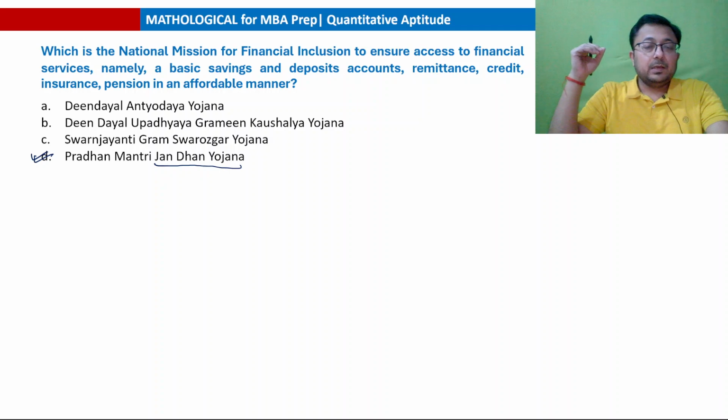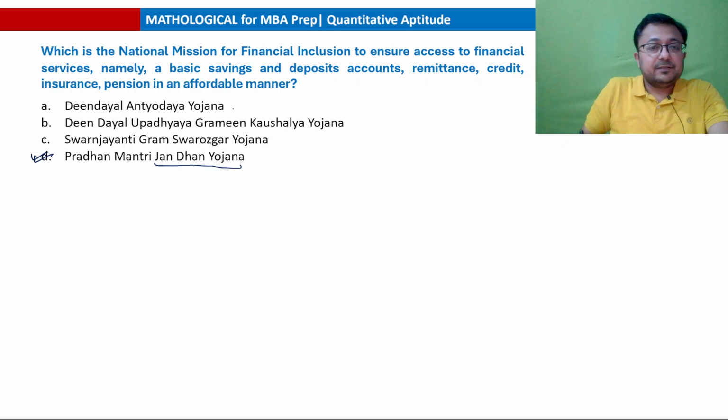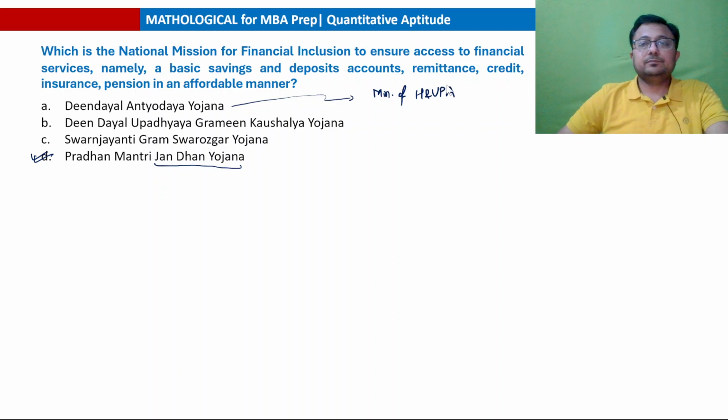Okay. In comparison, Antyodaya Yojana, Deen Dayal Antyodaya Yojana, that Yojana is by Ministry of Housing and Urban Poverty Alleviation.